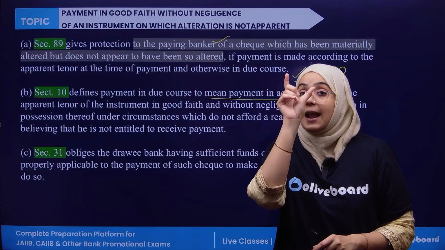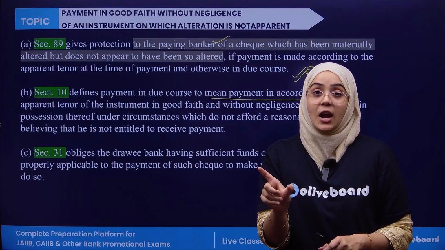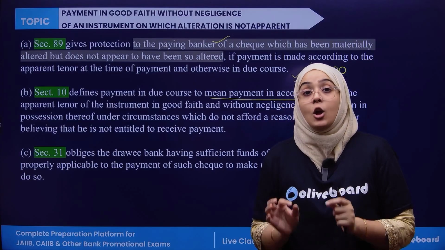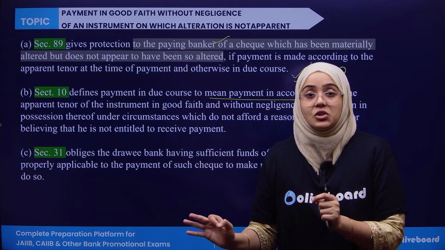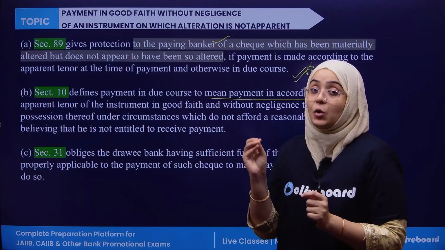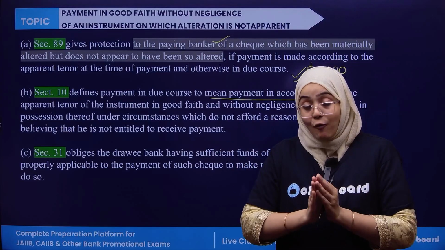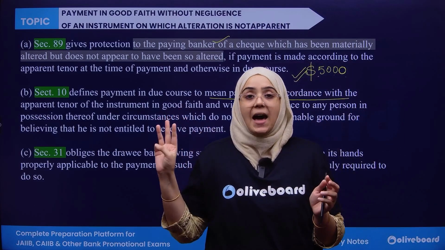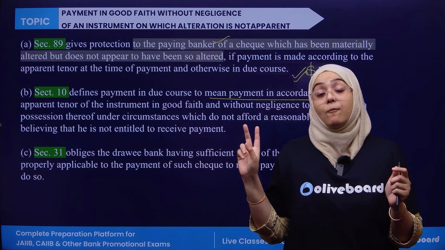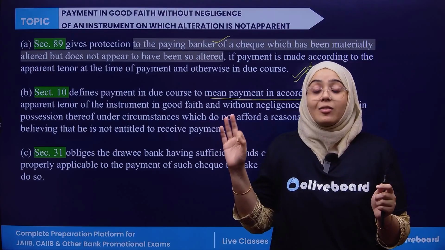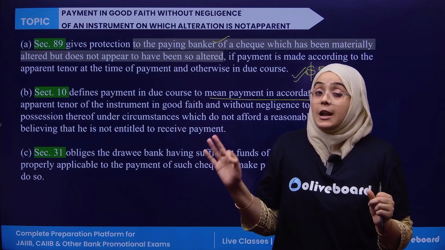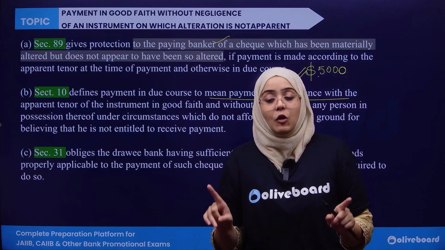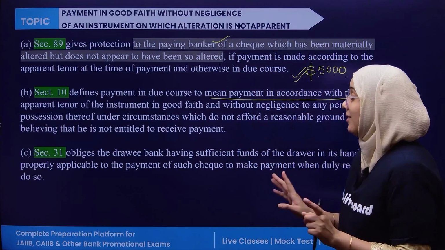Apparent tenor means whatever has been written in that check, the bank has followed all the instructions clearly without making any changes. And now the bank has been protected in this case. If all these steps are followed by the bank, the payment is in apparent tenor, in good faith, to a person or a person associated with that person. Now, if the fraud occurs, the bank is not responsible for any type of loss in this case.